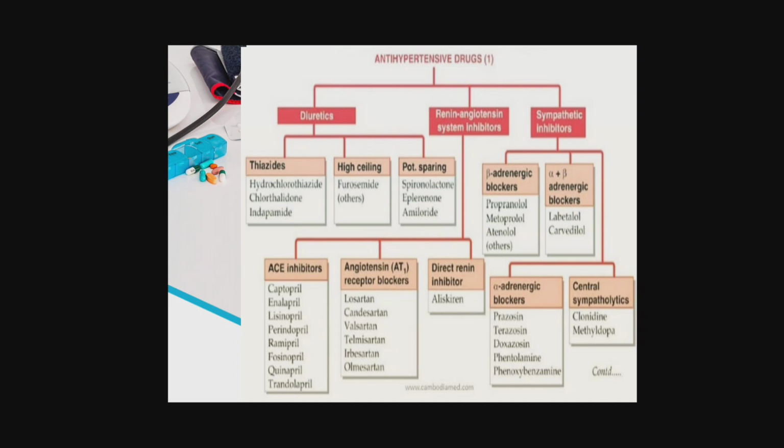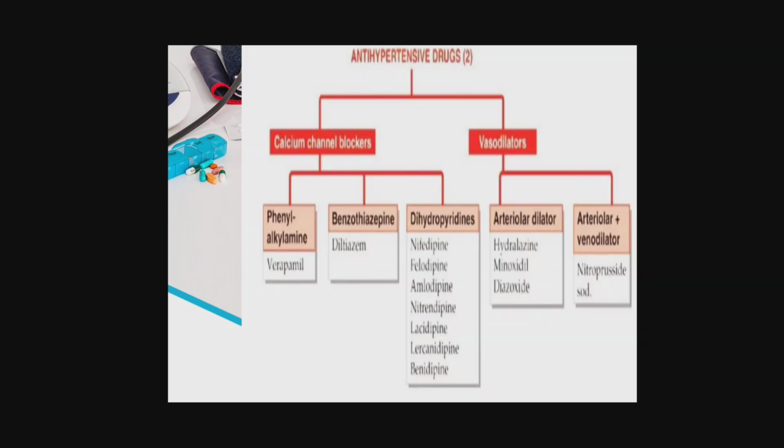Here labetalol is mainly used in pregnancy cases. Then next is alpha adrenergic blockers. Examples are prazosin, terazosin, doxazosin. So here the drug names end with zosin. Then central sympatholytics are clonidine and methyldopa. Then another class of antihypertensive drugs is calcium channel blockers. It is again divided into phenylalkylamines, benzothiazepines, and dihydropyridines. Here, for dihydropyridines, all drug names end with dipine: nifedipine, felodipine, amlodipine, nitrendipine.